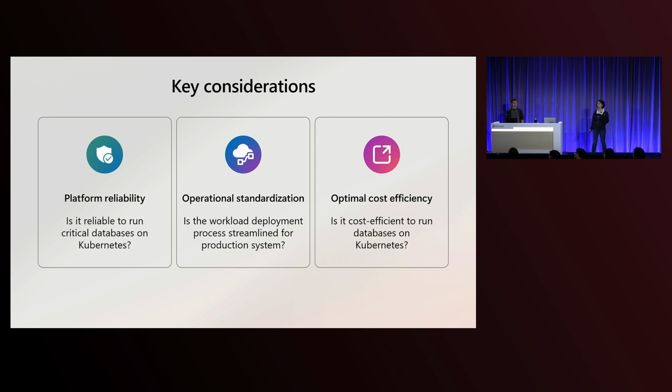The second part is operational standardization. When you're deploying your production workload, you want to minimize manual effort. You don't want to deploy an AKS cluster, then apply a few configurations, and then log into your pod and do a bunch of things. You're looking to streamline the deployments to minimize potential risks introduced by human errors. Lastly, as part of the journey of containerizing your applications, you're looking for cost savings. When you move the hosting from your VM setup into a Kubernetes setup, you expect to gain certain cost savings and TCO reductions.